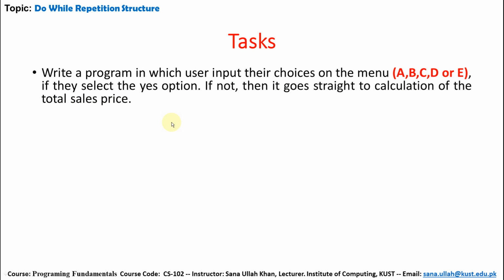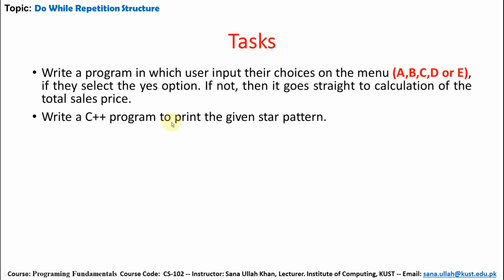The second problem is to write a C++ program to print the given star pattern using nested loops.